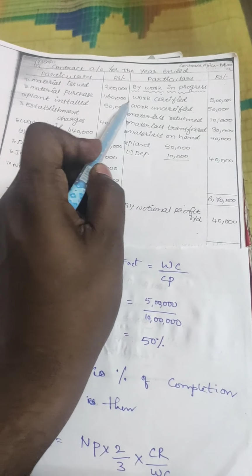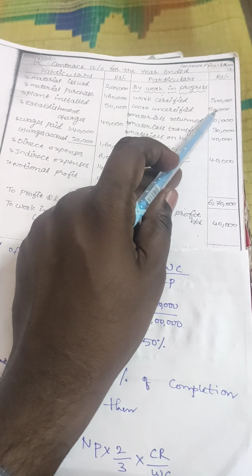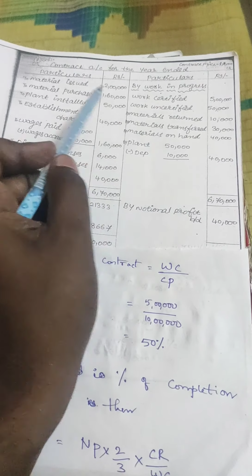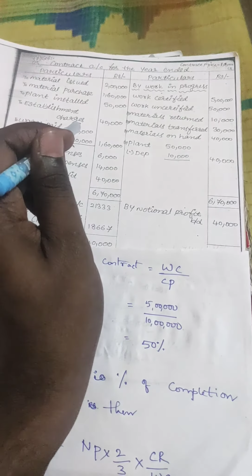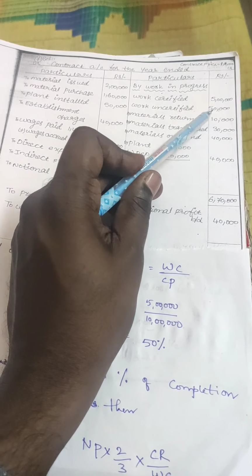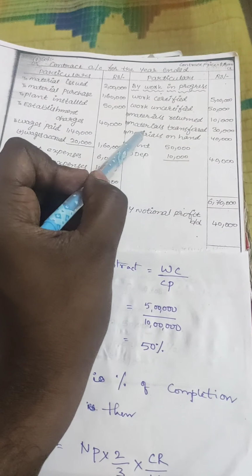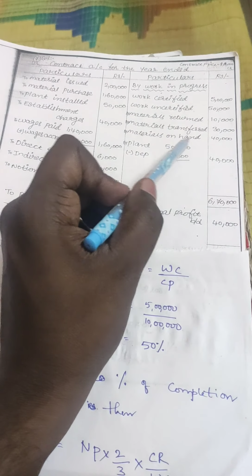Now credit side, by work in progress. In that, work certified 5 lakhs, work uncertified 50,000. See here, in contract account we will not write cash received, we will write just work certified. So work uncertified 50,000. Material returned to stores 10,000. Material transferred 30,000. Material on hand 40,000.